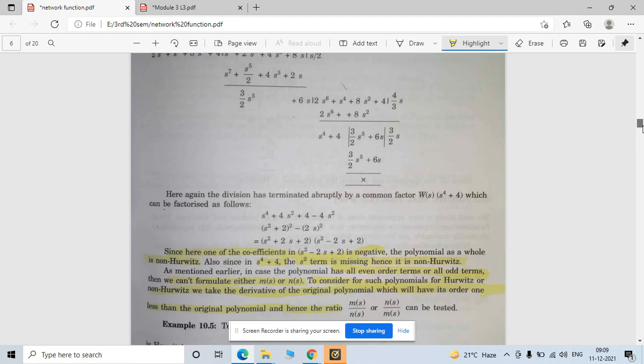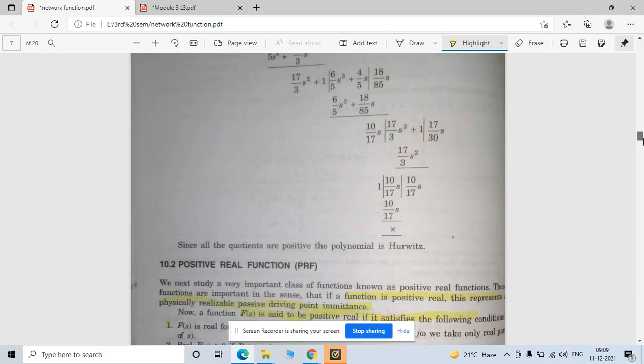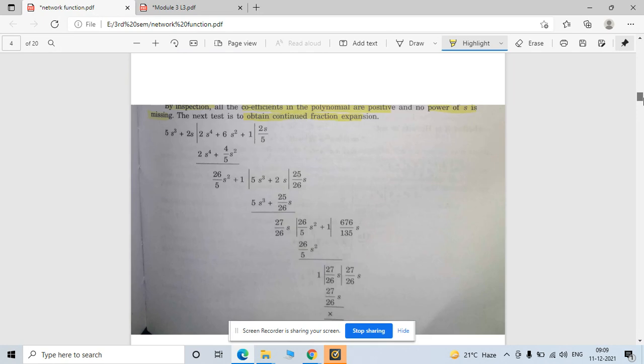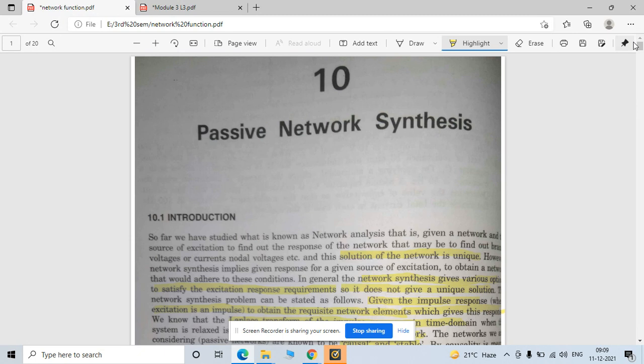Yes, the pole zero concept we also discussed, but we also cover this process as well. This is quite important for you. So today we will discuss these things.